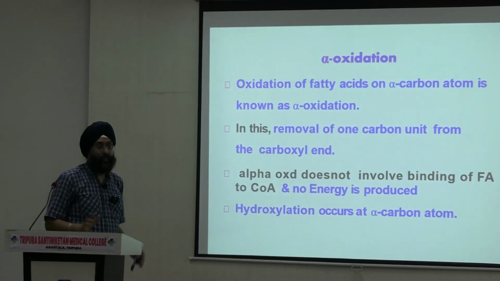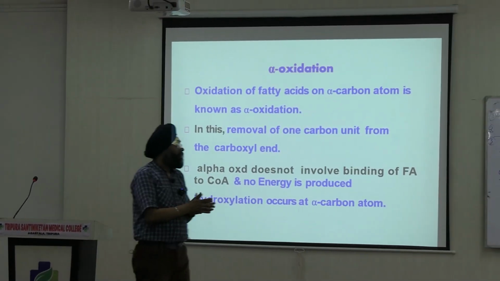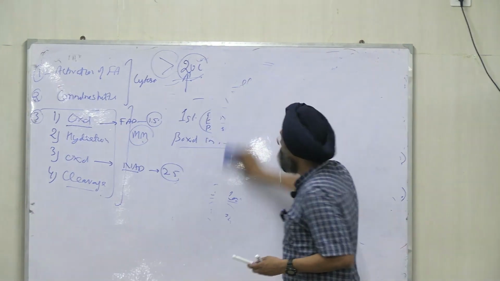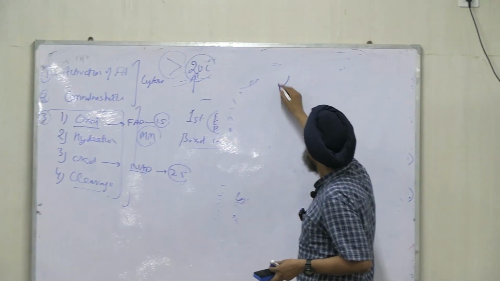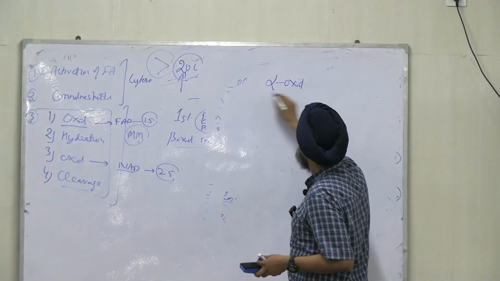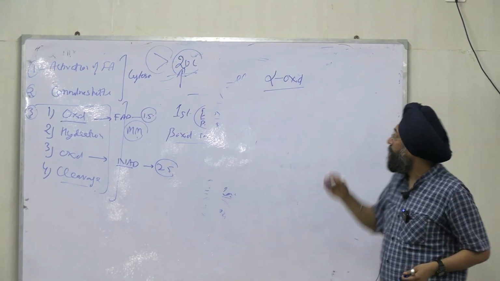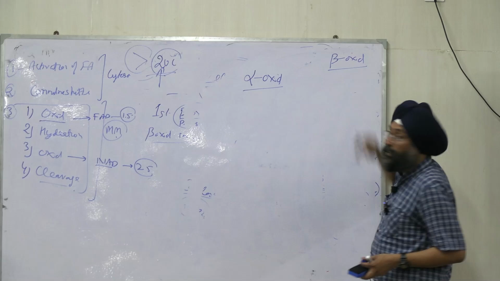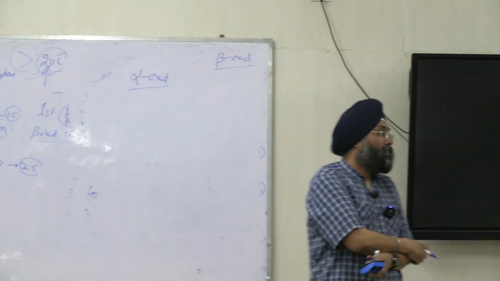Now coming on to the third, alpha oxidation. What does alpha mean? So now we will discuss alpha oxidation. In the previous class we discussed beta oxidation. What is alpha oxidation?